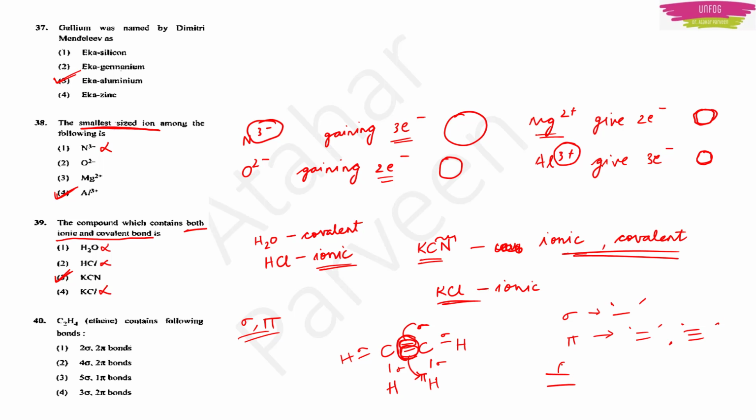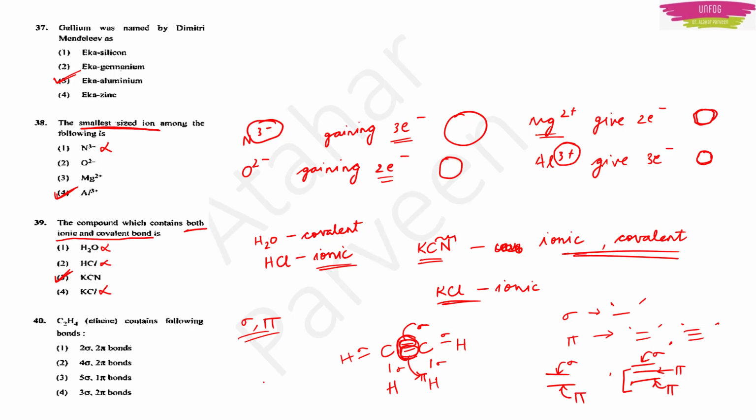Okay. So keep in mind how to count the bonds. In a double bond, the first bond will be counted as sigma, the second bond will be counted as pi. And in a triple bond, the first bond will be counted as sigma, the rest of the 2 bonds will be counted as first pi, then second pi. Okay, that's how you count the sigma and pi bonds.